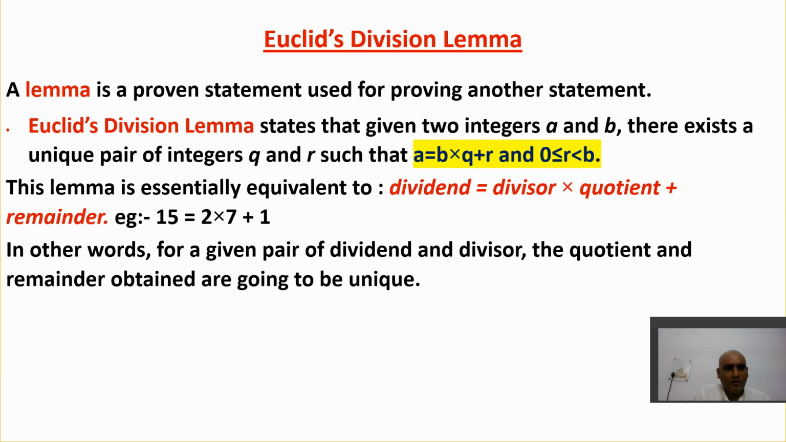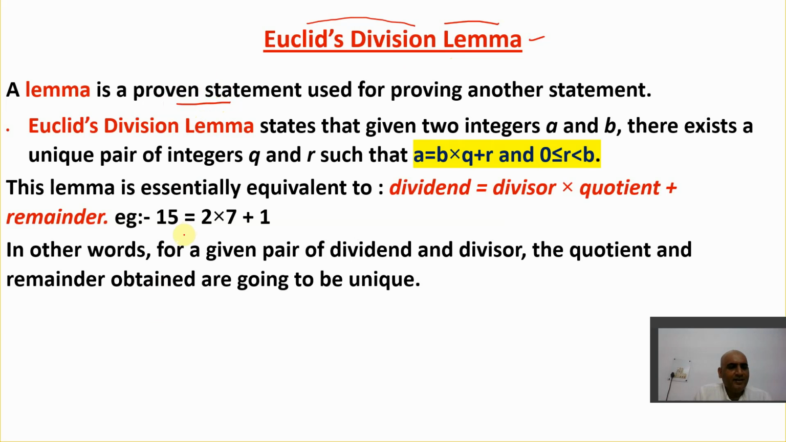This is the first main topic which we are going to learn in this chapter on real numbers. This topic is called Euclid's division lemma. Let's break this down: Euclid's division, then lemma. First of all, you should know what is meant by the word lemma. A lemma is a proven statement used for proving another statement.